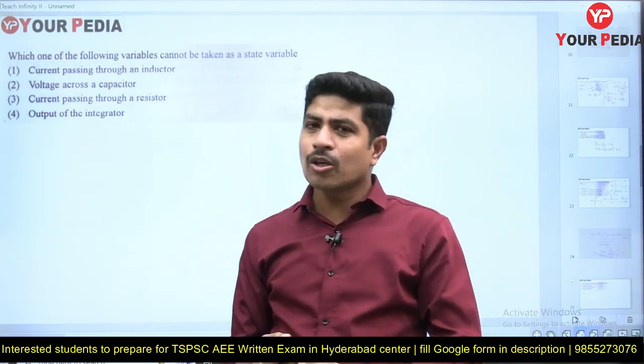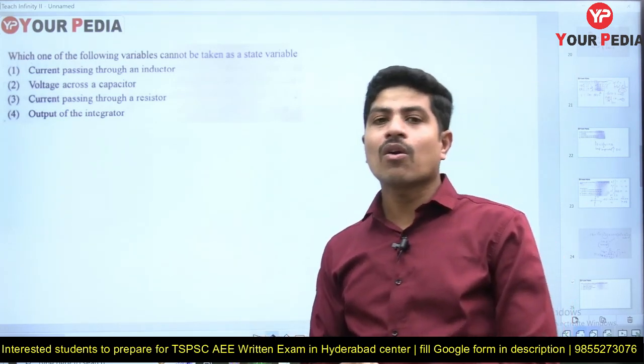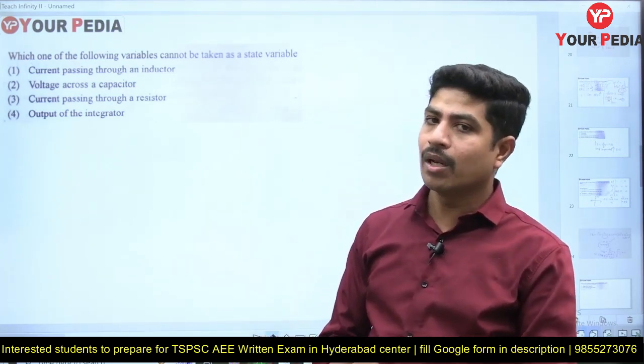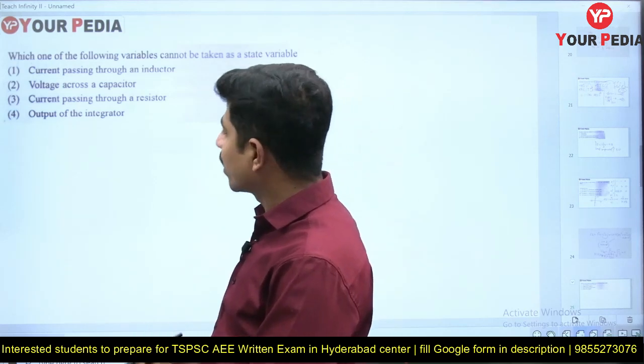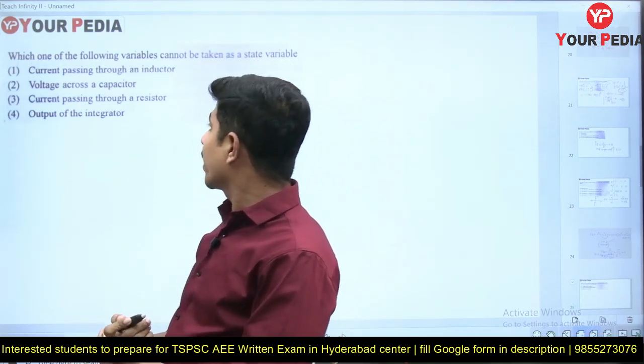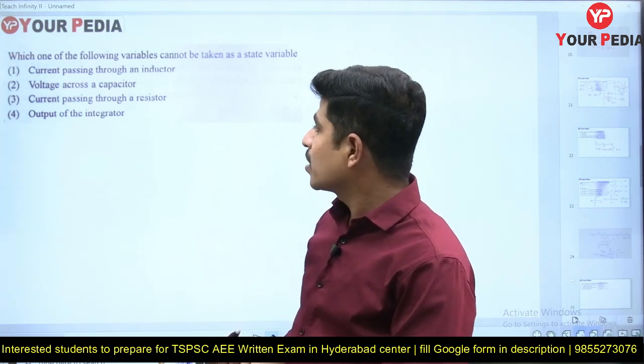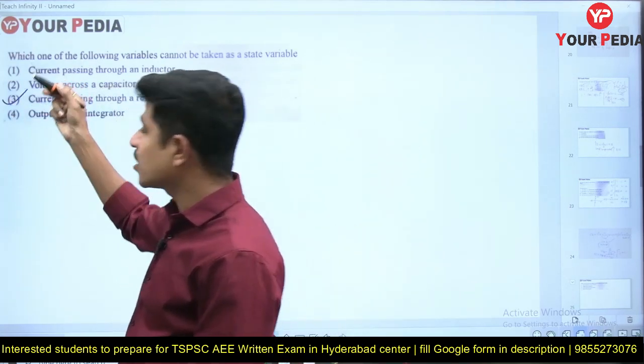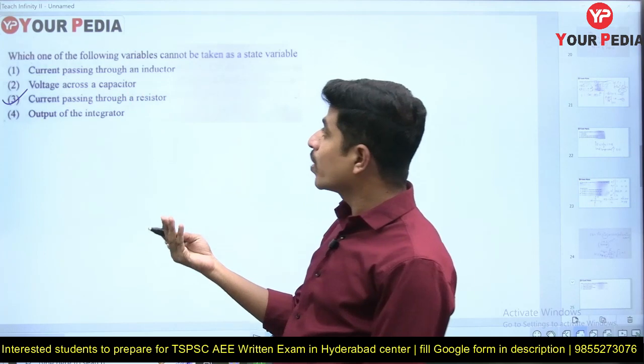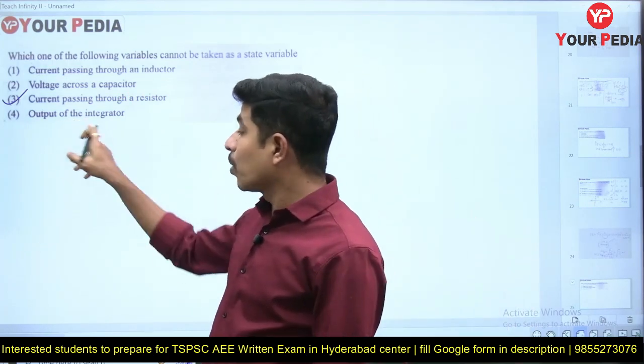Current through an inductor, voltage across a capacitor can be taken as state variables. Current passing through an inductor, yes, it can be taken as a state variable. Voltage across a capacitor, yes, it must be taken as a state variable. Now current passing through a resistor, no, it is not a state variable. What I asked, which one is not? Option 3 is correct.